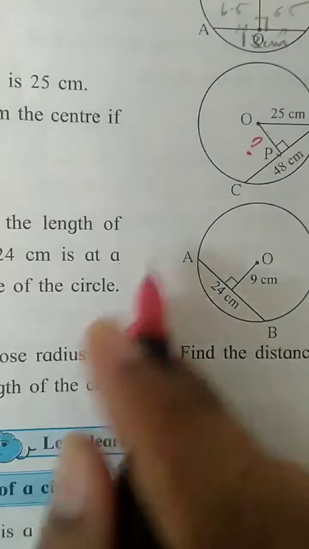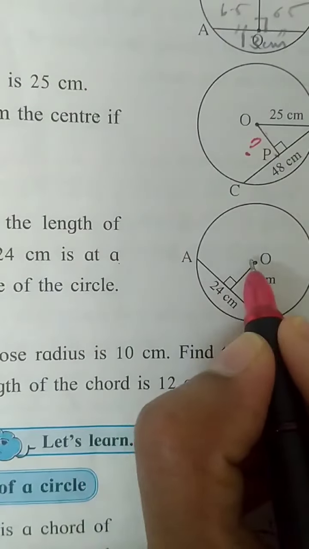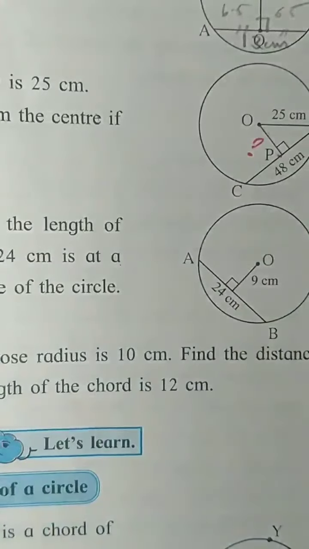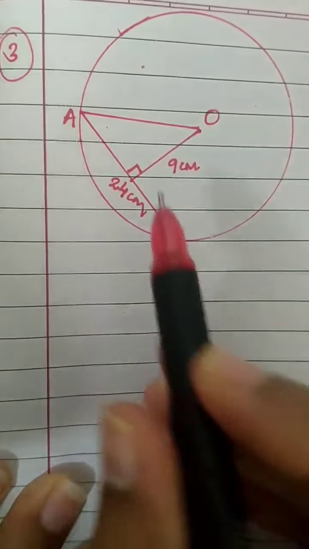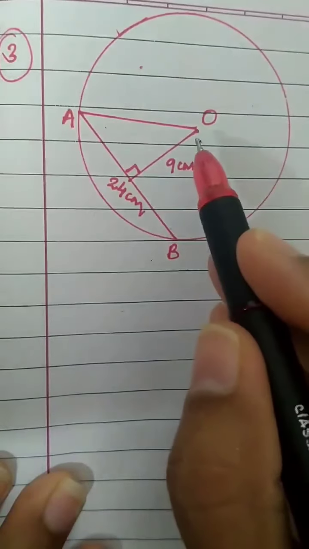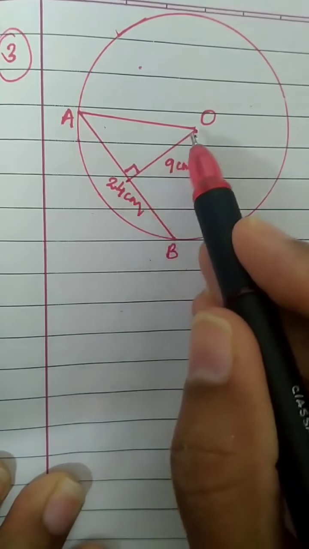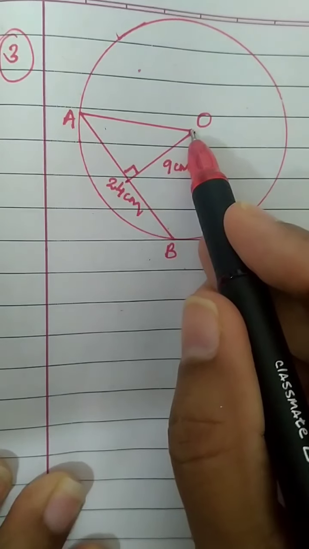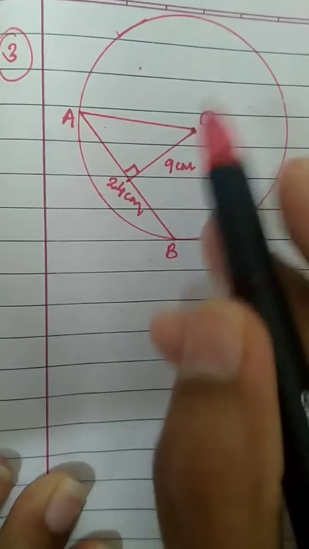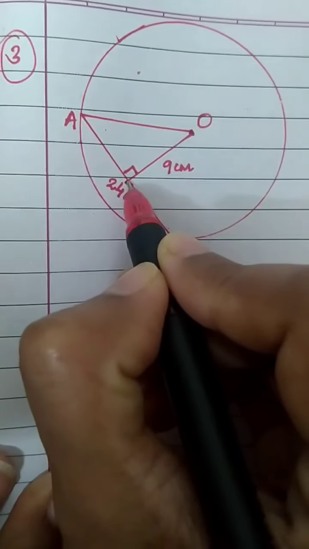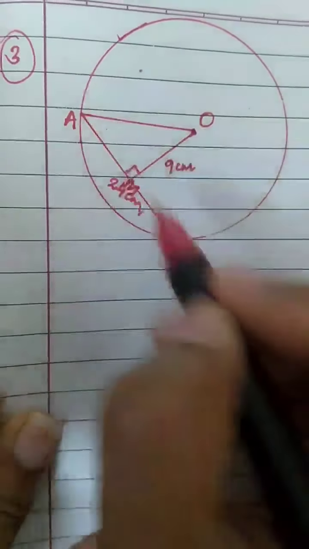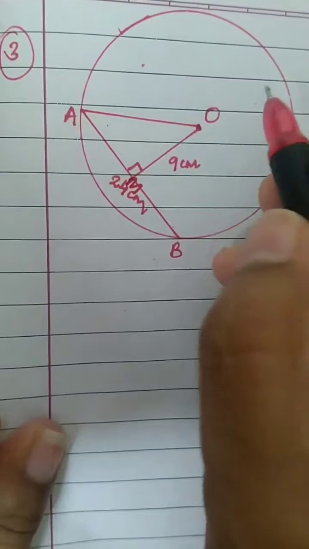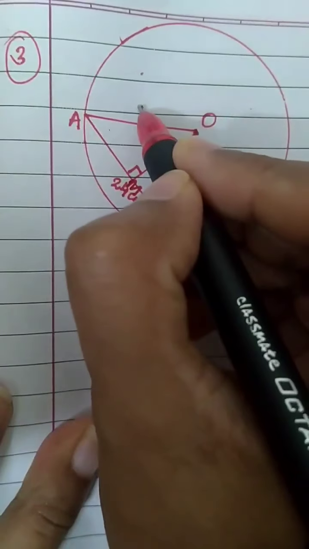So let us draw this figure and show the radius AO. Just join AO. Children, I have drawn the figure as it is given, wherein you have the chord AB. Distance of the chord from the center is 9 centimeter. Here this point is not named, so we will name it as M. OM is perpendicular to AB. Question is, find the radius.